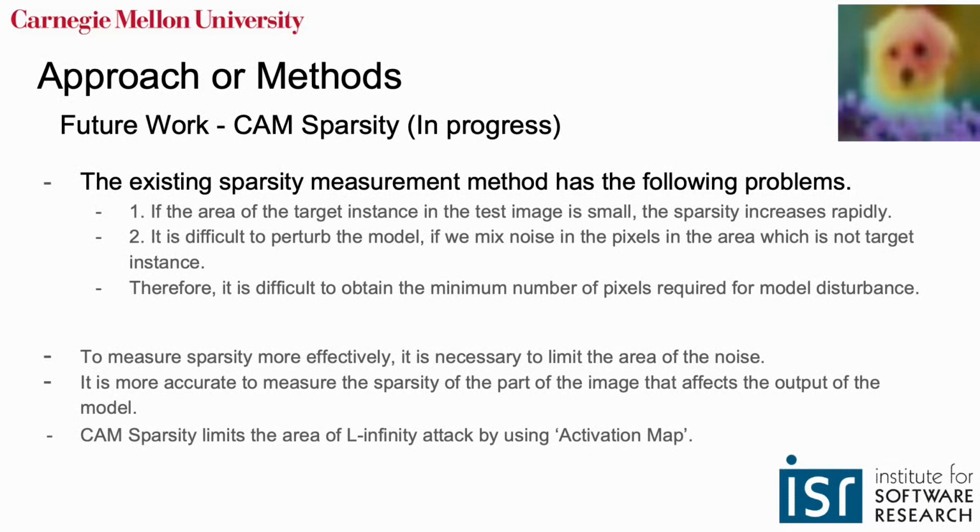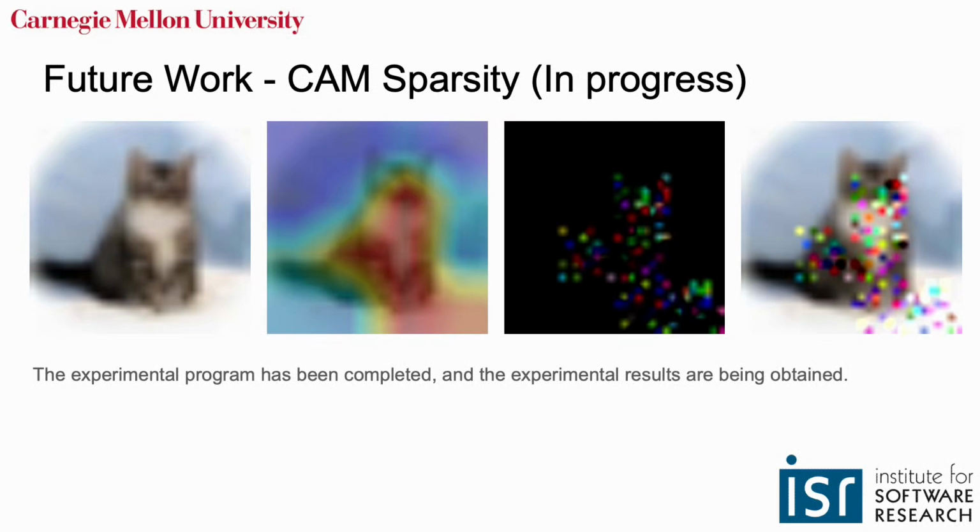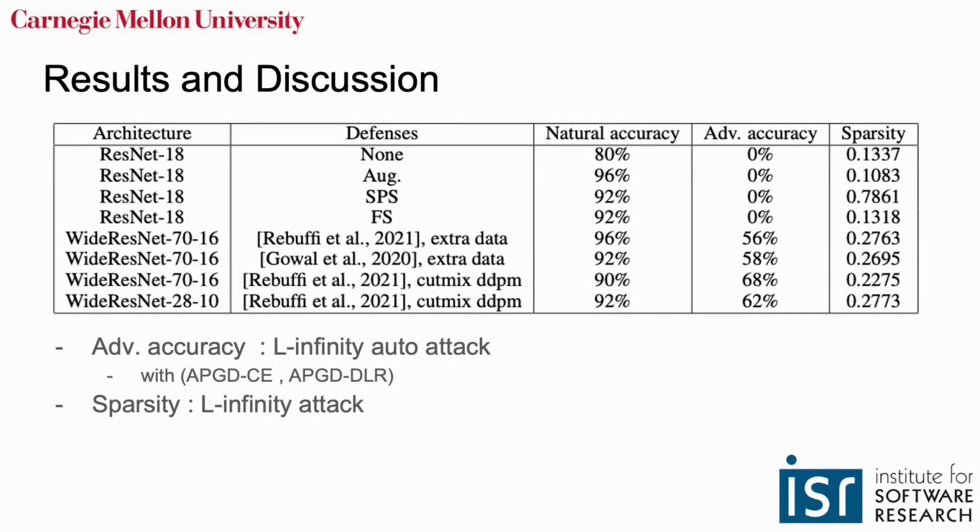In order to measure sparsity more effectively, it is necessary to limit the area of the noise. It is more accurate to measure the sparsity of the image, specifically for the part which dominantly affects the output of the model. In this context, CAM sparsity limits the area of L infinity attack by using an activation map. The picture is the result of the L infinity attack process when CAM sparsity is applied.